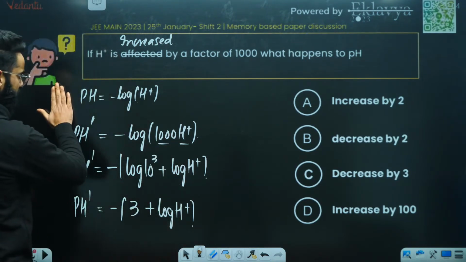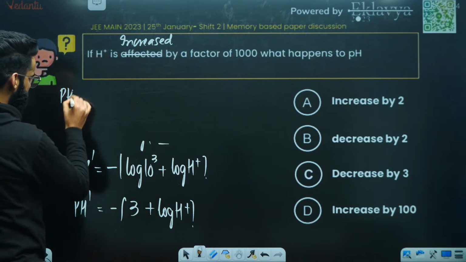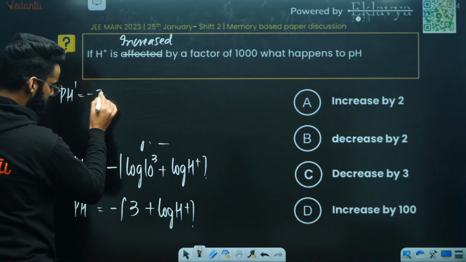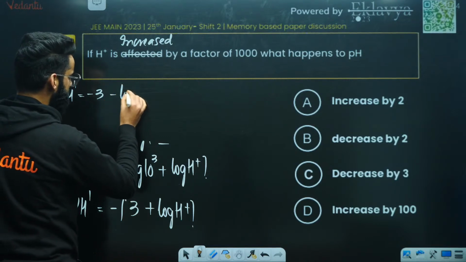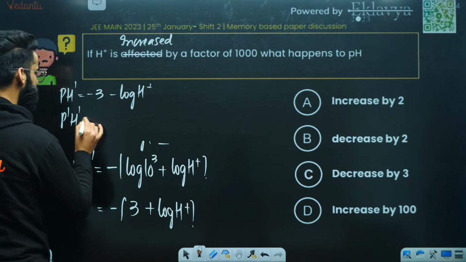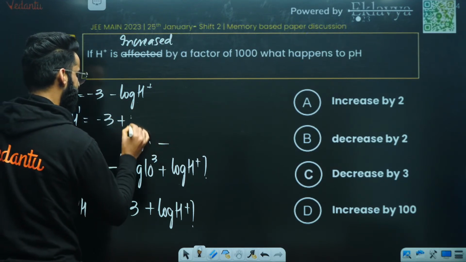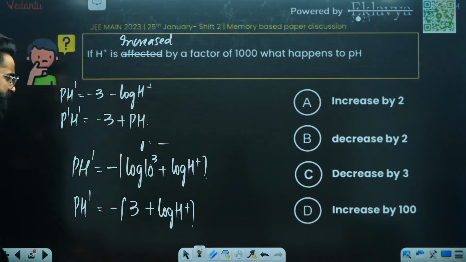Now you just need to reshuffle things. pH dash is equal to minus 3 minus log of H positive. Minus log of H positive is something we call pH.